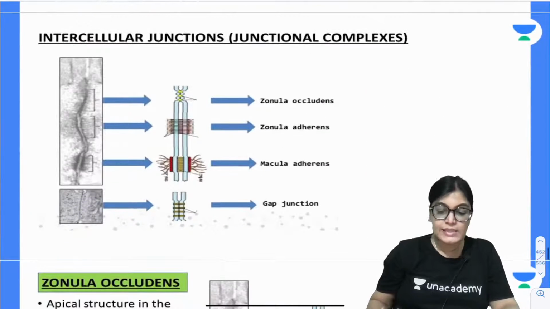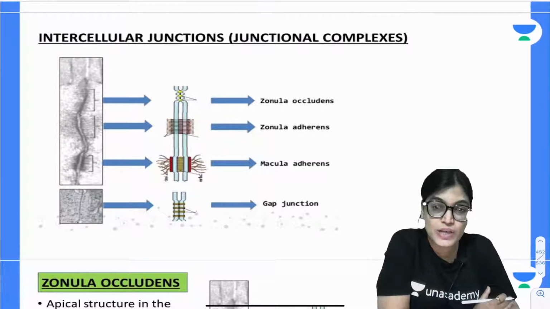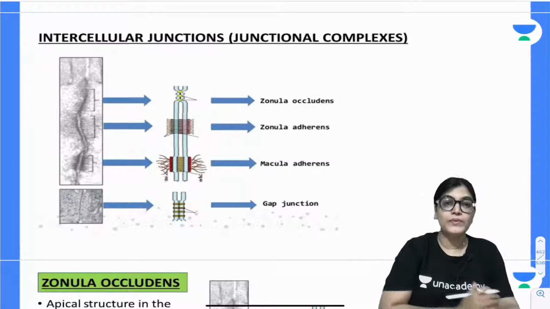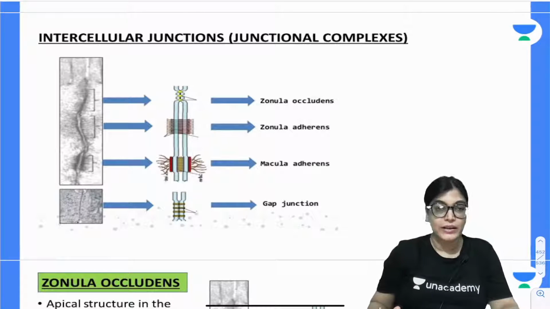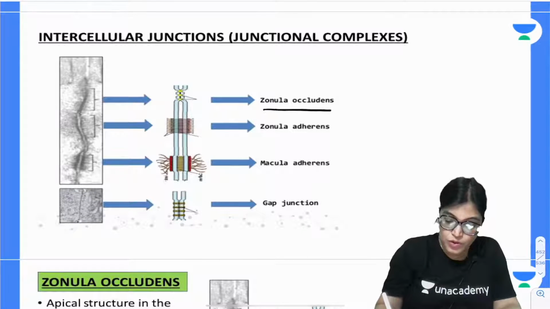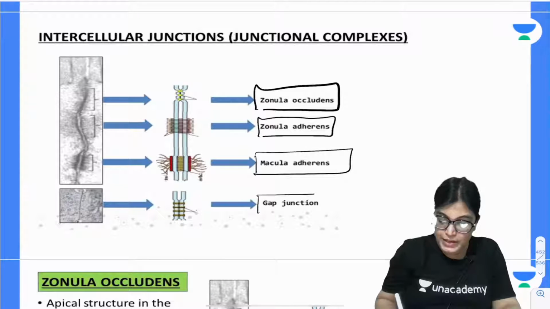Now, intercellular junction and the junctional complex. The next topic is to know intercellular junction and the junctional complexes. We have the following types: Zonula Occludens, Zonula Adherens, Macula Adherens, and gap junction.